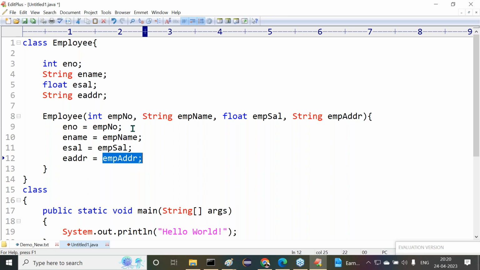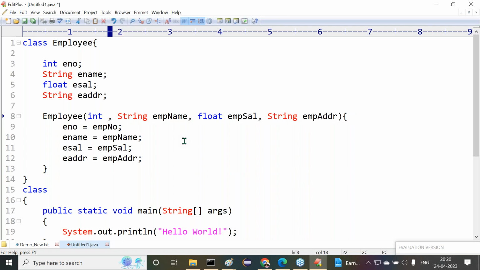But now I want to change these variable names. I don't like to use empno. I want to use eno only. The local variable name, that means the parameter variable name, and the class level variable name are both the same. Here also I want to write ename, here ecell, and here eaddr. Now immediately I have to change here also, right? Here I need to provide eno, next one ename, next one ecell, next one eaddr. Am I right or not?